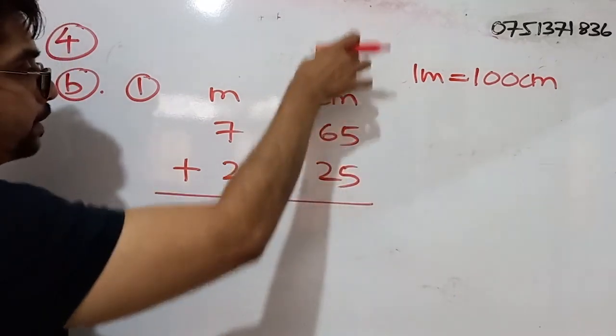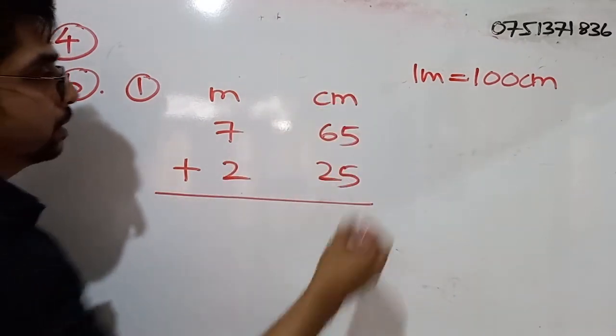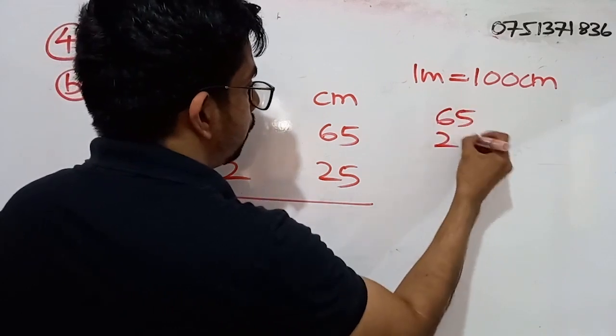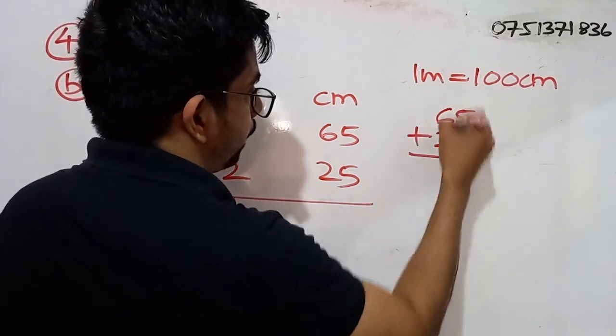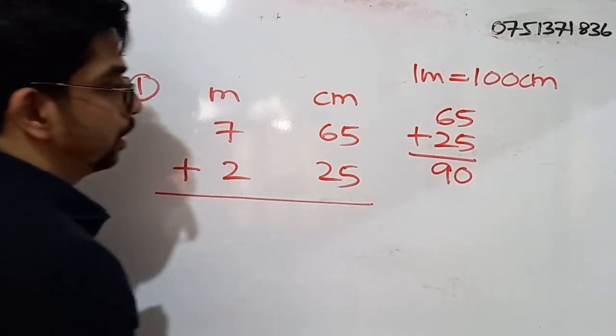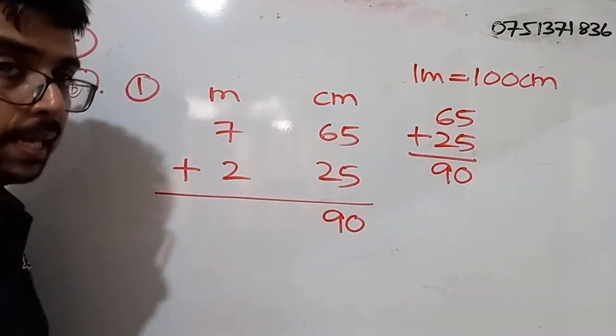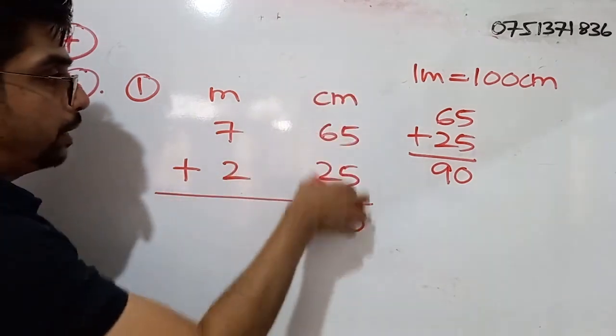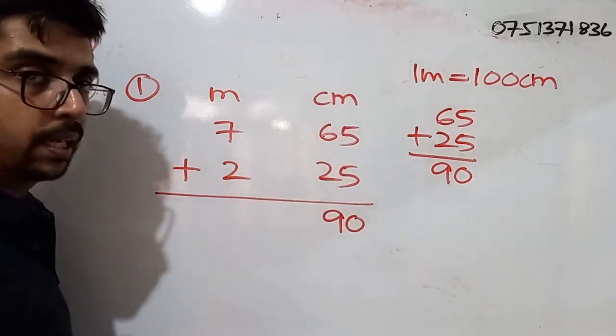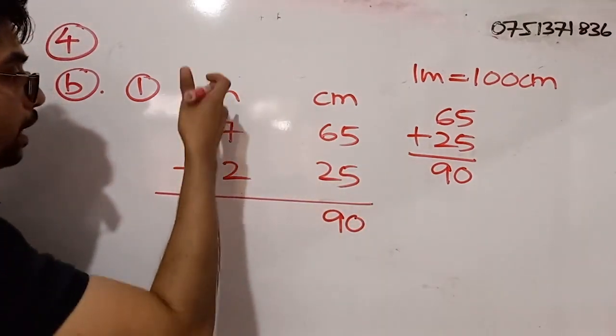Okay, so we will start from centimeters. 65 plus 25, what is that? We get 90. So 90 we can write under centimeters because it is less than 99. The maximum number that we can write under centimeters is what? 99. So now we move to meters.